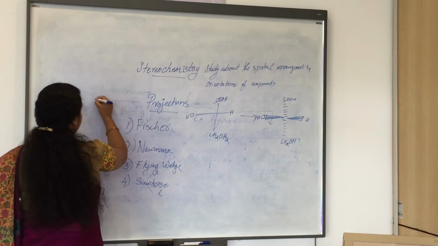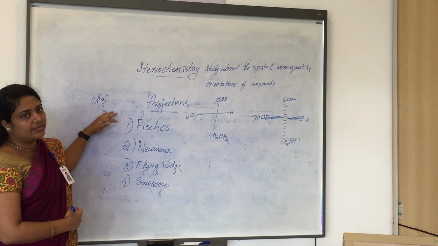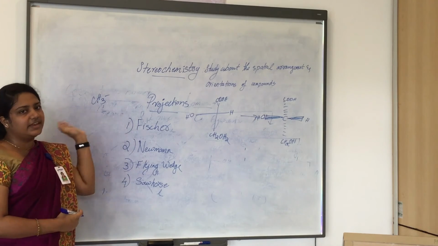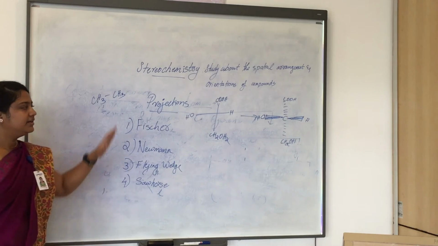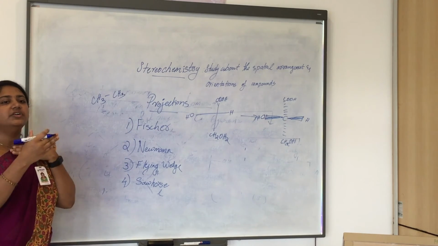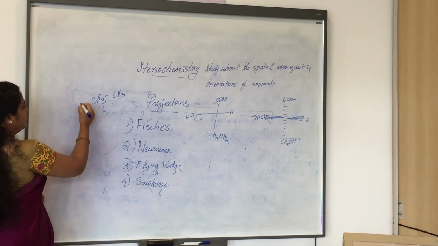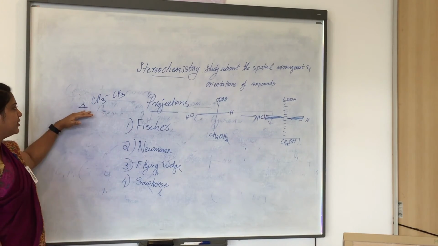If you take ethane as an example, because it is the simplest chain compound, CH3-CH3, we take the projection from where we are looking at the compound. We are taking the angle of vision from here.